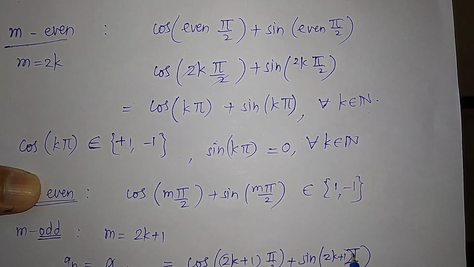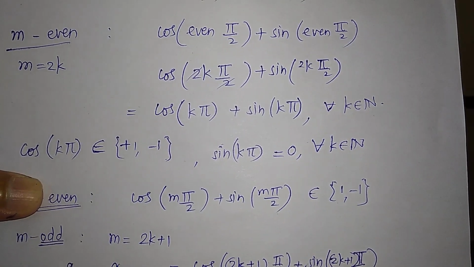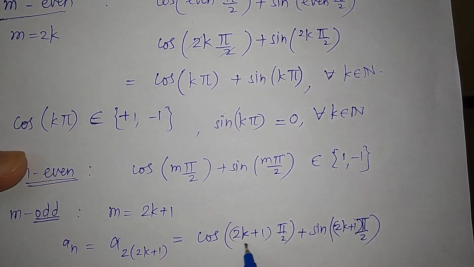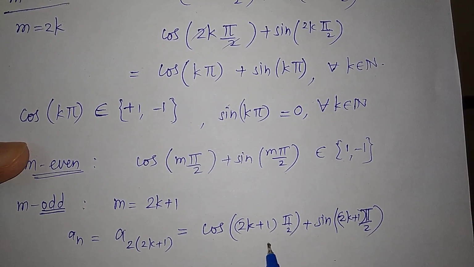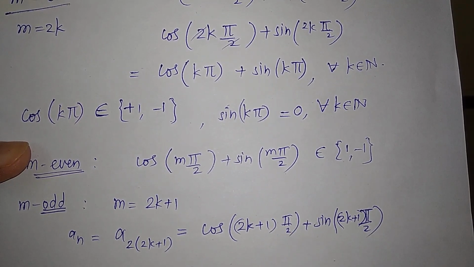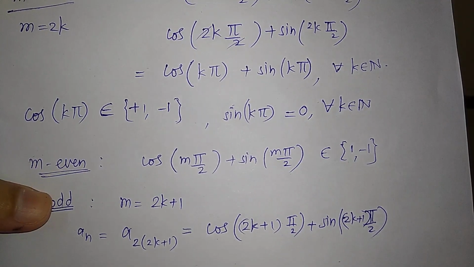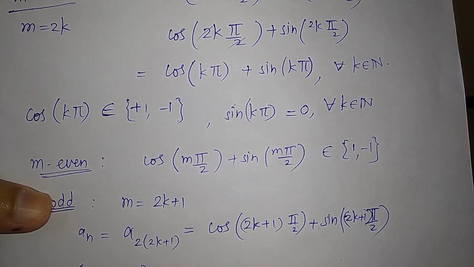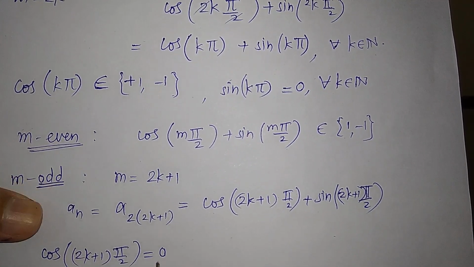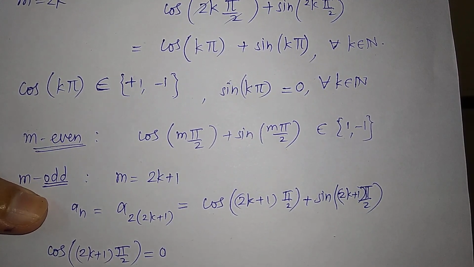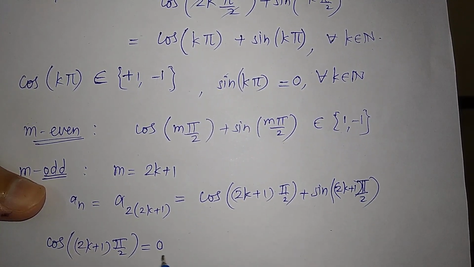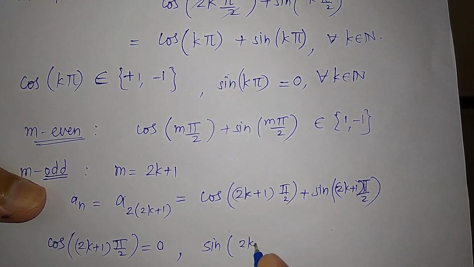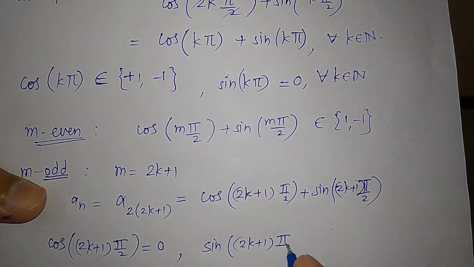Okay. Now let us just look at this. We know that this is an odd number and cos of an odd multiple of pi by 2 is always 0. So cos (2k plus 1) times pi by 2 is always 0 for all natural numbers k. And just look at this sine, (2k plus 1) times pi by 2.